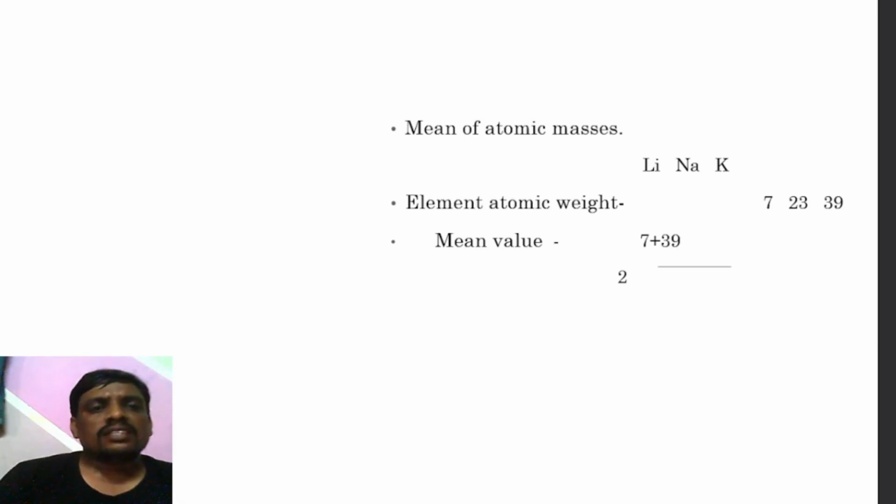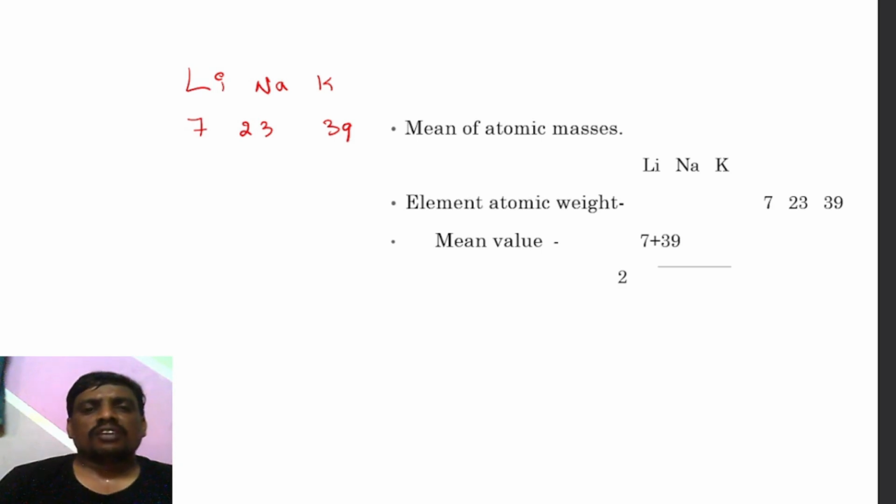Now I am taking lithium. I would like to give you one example for Dobereiner's triad. Triad means 3 elements must be there; tri means 3. The atomic weights will be: lithium 7, sodium 23, potassium 39. If you carefully observe, the first element is lithium and the last element is potassium.